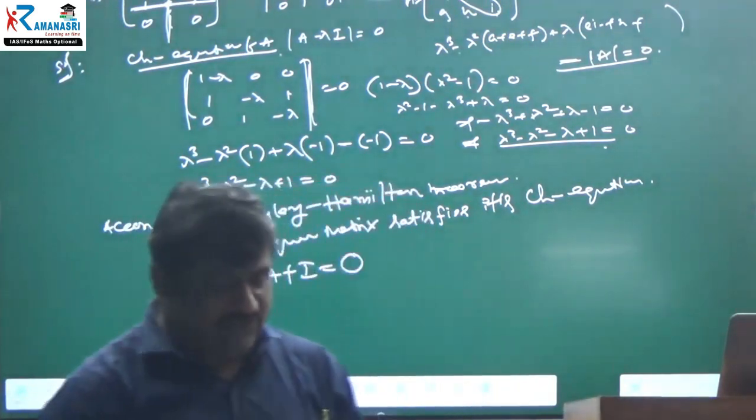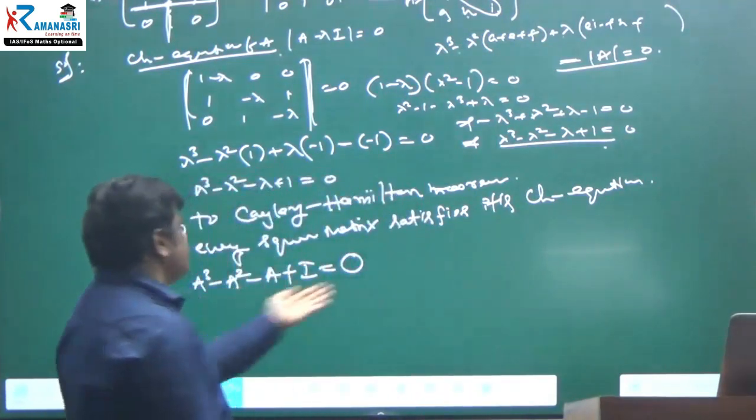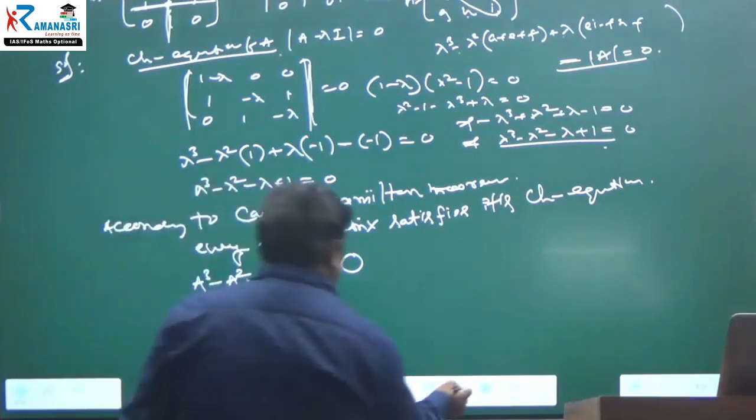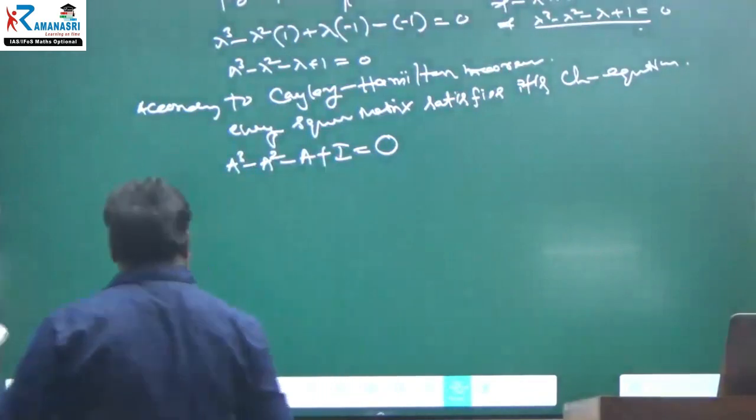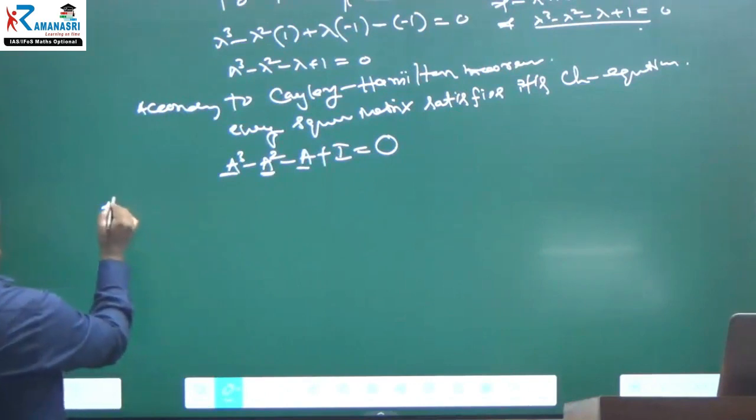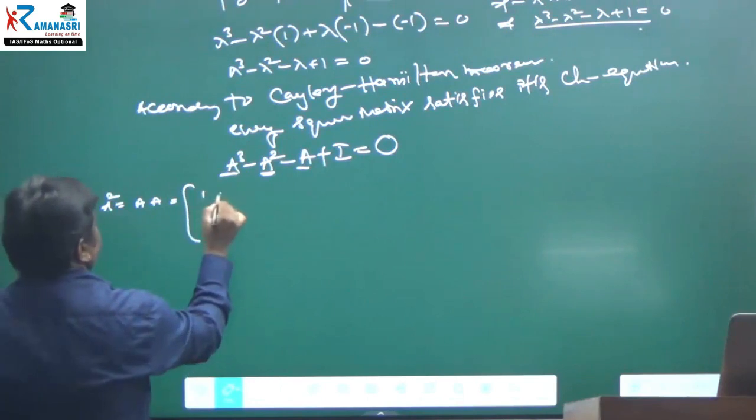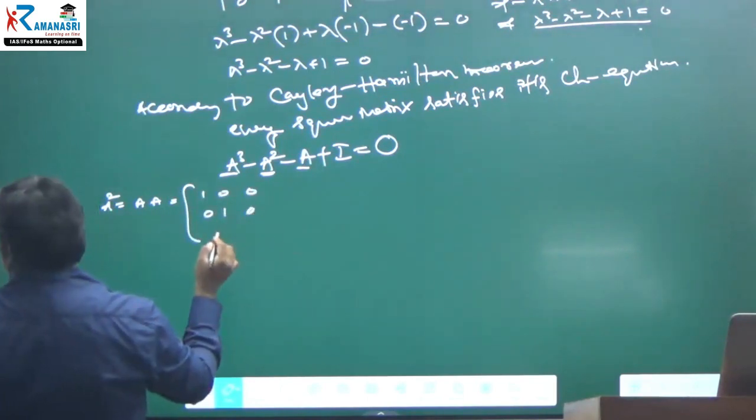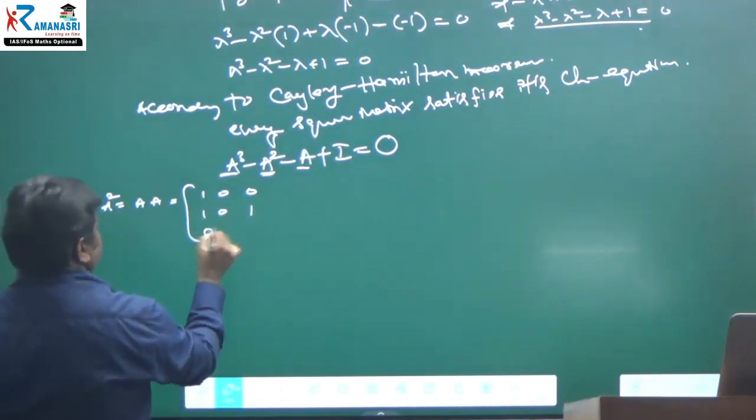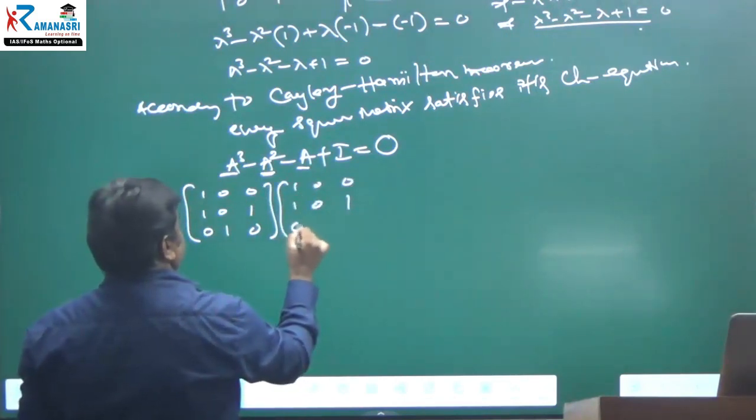Now, they're asking us to verify the Cayley-Hamilton theorem for the matrix A, right? Now, we have to show LHS is equal to RHS. For that, how does the verification start? You can multiply the matrix, the given matrix A, to find A square. Why? Because each and every time you have to find it. First A square, A into A, whatever the matrix A is, times again the same matrix A.